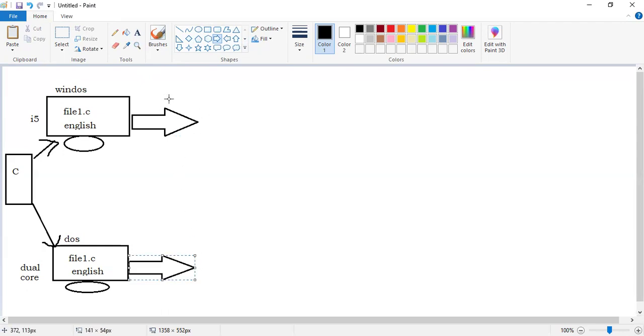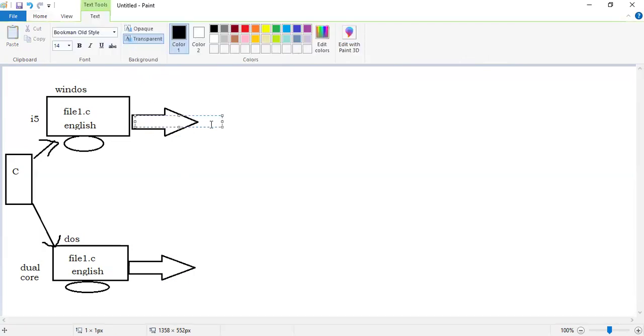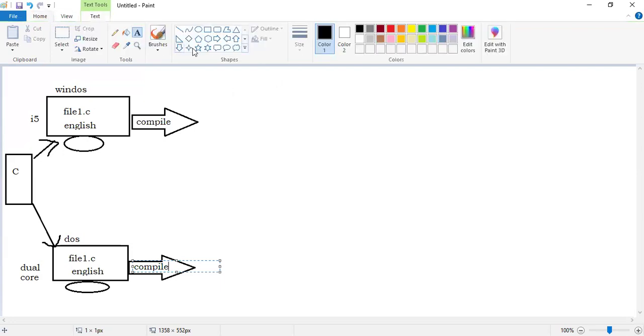Sir, I have to compile here. Right, here compile, C-O-M-P-I-L-E, compile. Here also I have to compile. Right. Sir, when compilation is done, then this file1.c will be converted to another file.